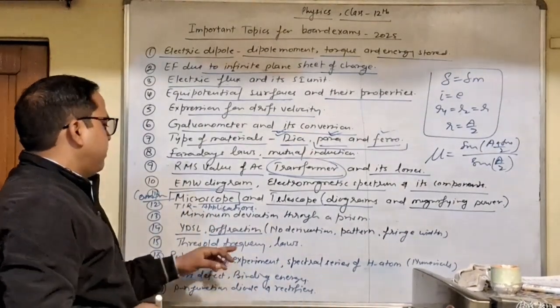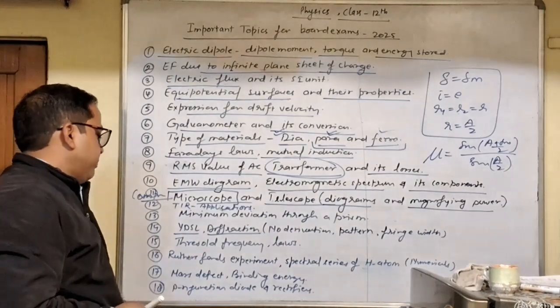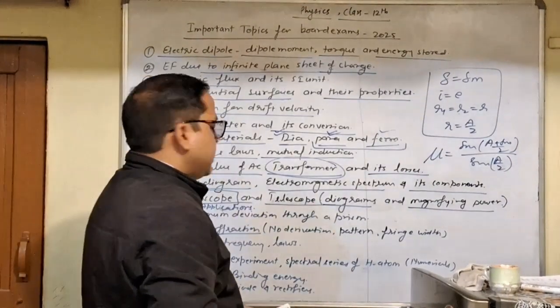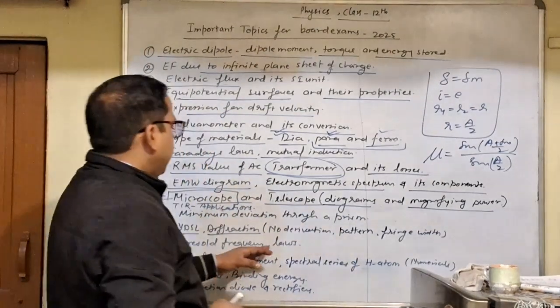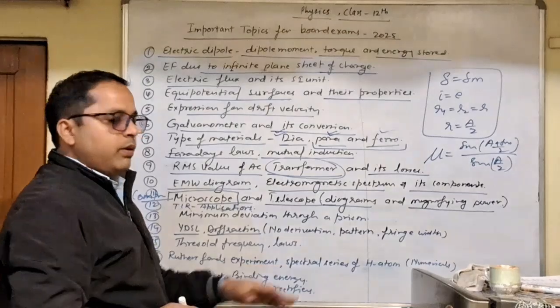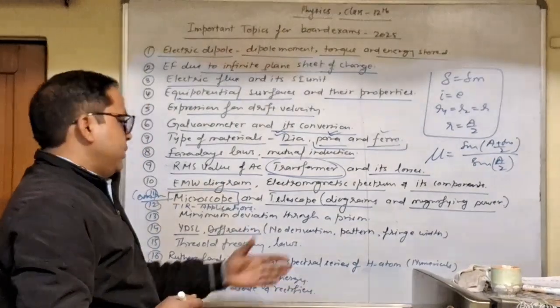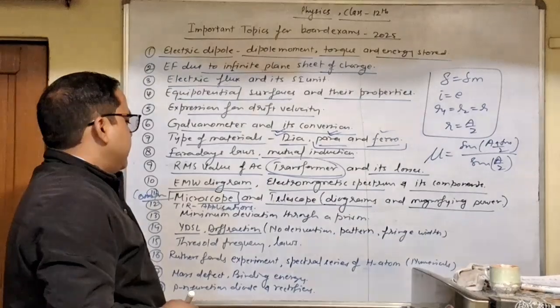Next we have threshold frequency. You already know about it. Threshold frequency is the minimum frequency below which the photoelectric effect is not possible, and we need to know the laws. So prepare the laws of photoelectric effect. Obviously threshold frequency, intensity and the frequency.